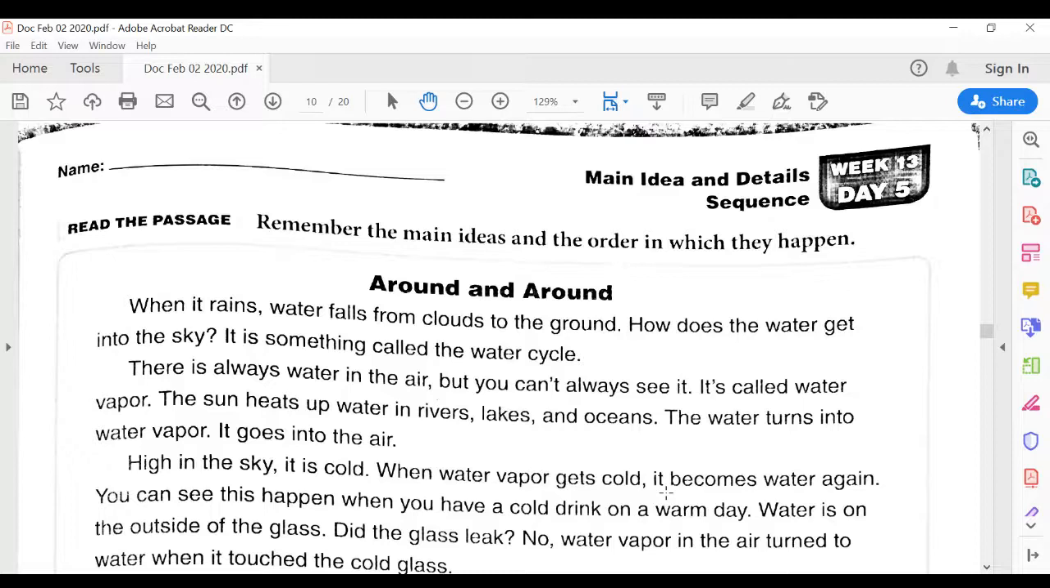Hello, today is week 13, day 5. And you're going to practice both the main idea and details and sequence skills.